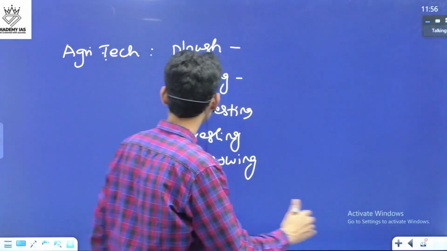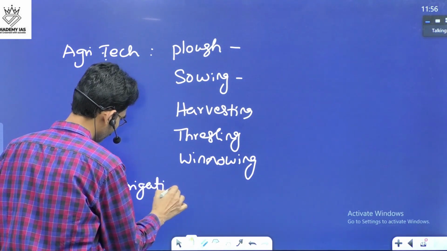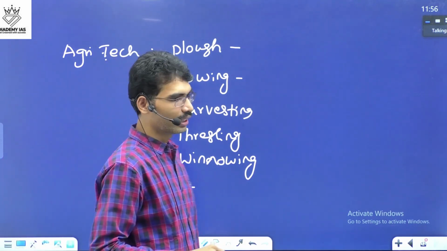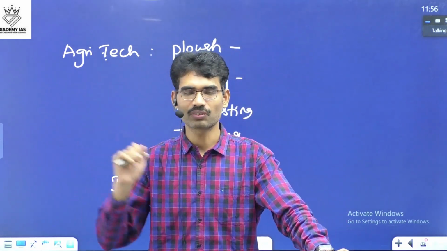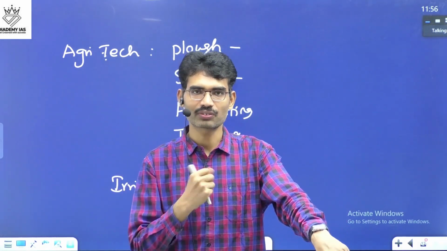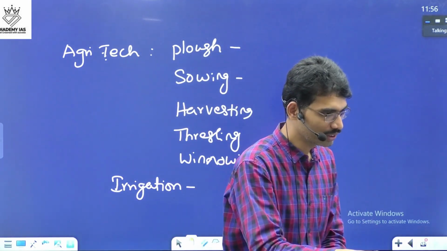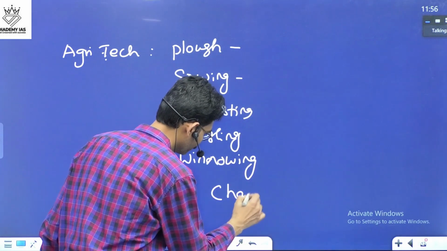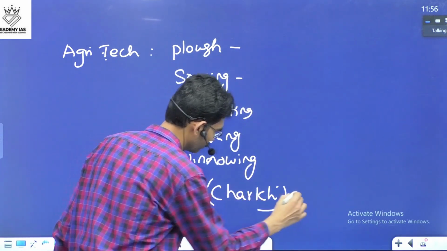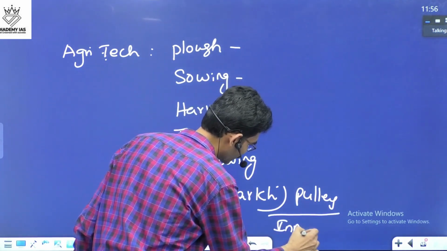Now when it comes to irrigation, irrigation already since ancient times, flood irrigation was there. Reservoirs were also there, wells were also there. But when it comes to this, pulleys, charkhi, this became innovative during this time period.